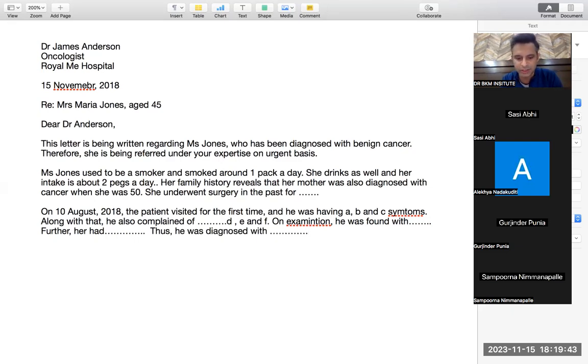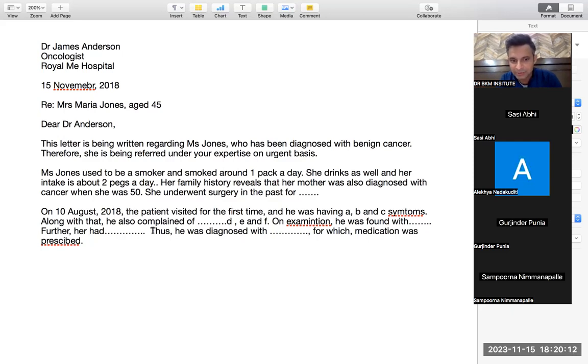You write that diagnosis. Then you use the connector for which, and paracetamol or whatever treatment was given, medication was prescribed. Suppose the patient visited for the first time with pain, thus he was diagnosed with pain, for which medication was prescribed. These are the connectors. All done. The second paragraph is all done.